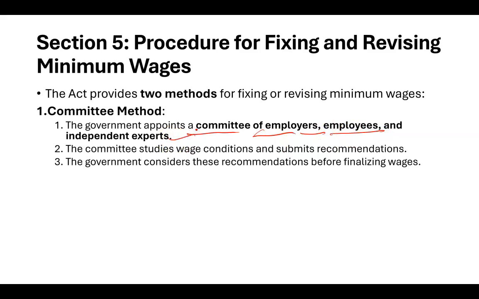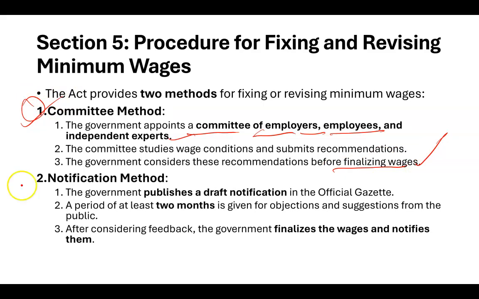So basically the government tries to appoint a committee where there are employers, employees, and independent experts. They sit together, submit their report and their recommendation, and based on their recommendation, the final wages are decided. So that is called the committee method. Okay. And the next method is called the notification method.